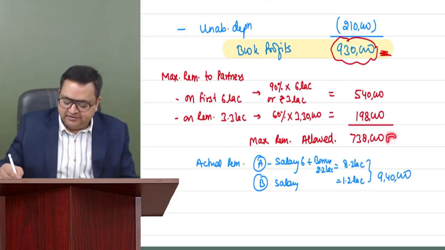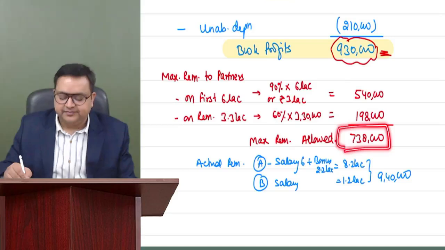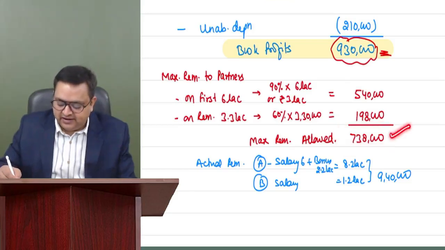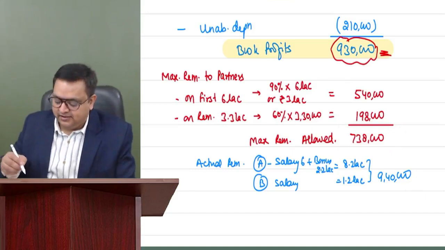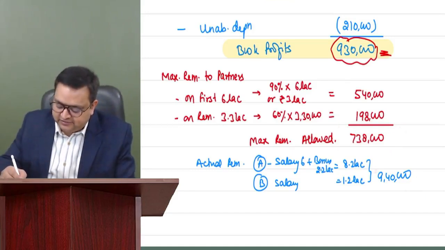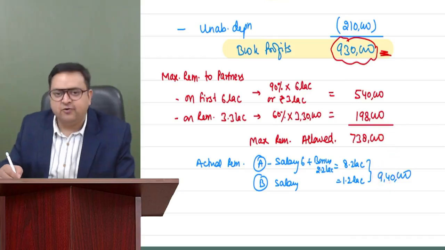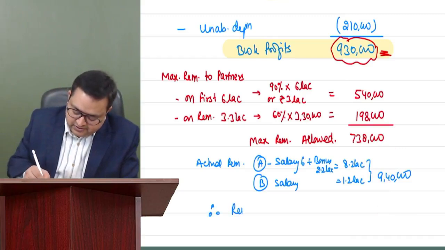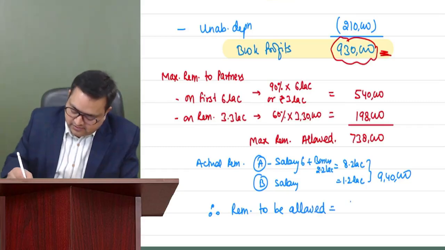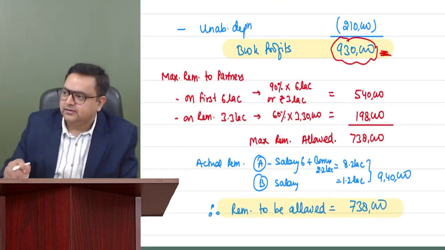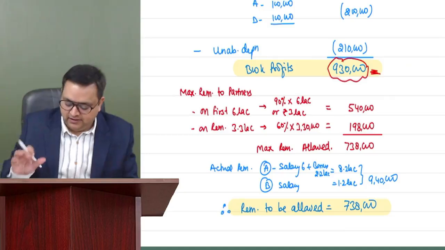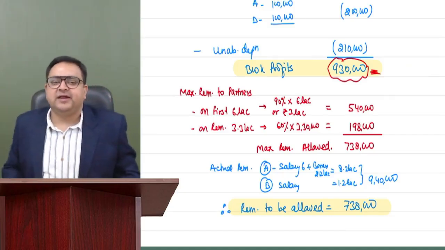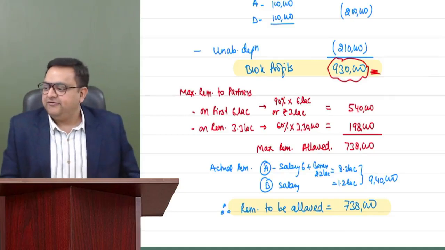And you know that whichever is lower can only be allowed, because this is the maximum. So we can allow only 738, we cannot allow 940. If this would have been, let's say, 640, less than that, then we are okay with this remuneration. So here, in this case, the remuneration to be allowed is 7,38,000. Now we understand that this is the maximum remuneration which we can allow to the partners. Everybody done till here?